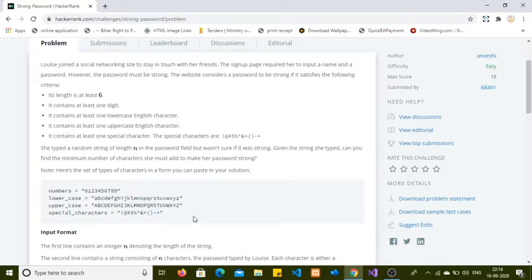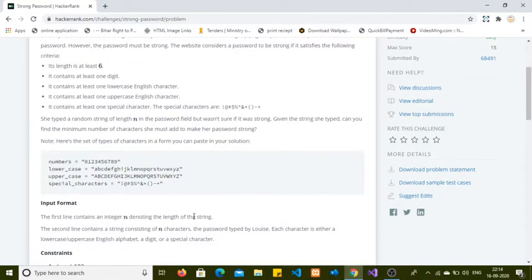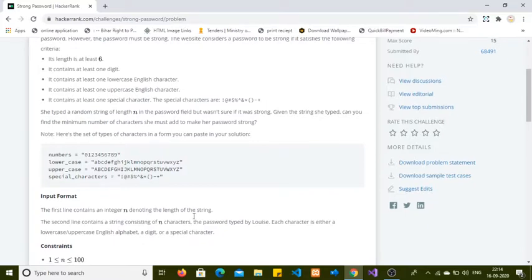So we need to check whether the given input that we are choosing for the password satisfies all these conditions or not. If not, then we have to return the number of missing conditions, or we may say criteria.